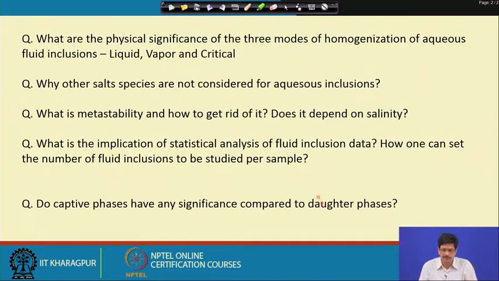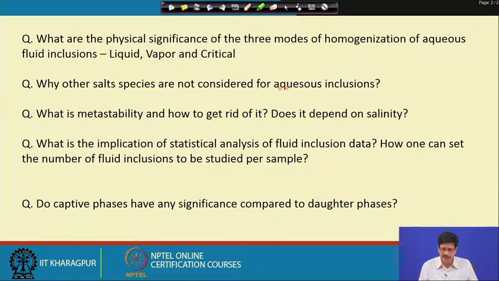Next, what is the physical significance of the three modes of homogenization of aqueous fluid inclusions: liquid, vapor and critical? As we know, if liquid and vapor homogenization occur in coeval inclusions, they have important implications, like deciphering boiling. Critical homogenization has no greater significance than indicating the conditions corresponding to the critical temperature of the fluid of that corresponding weight percent of electrolyte present.